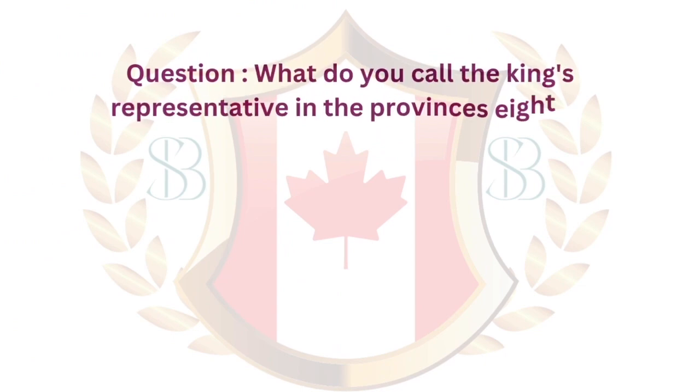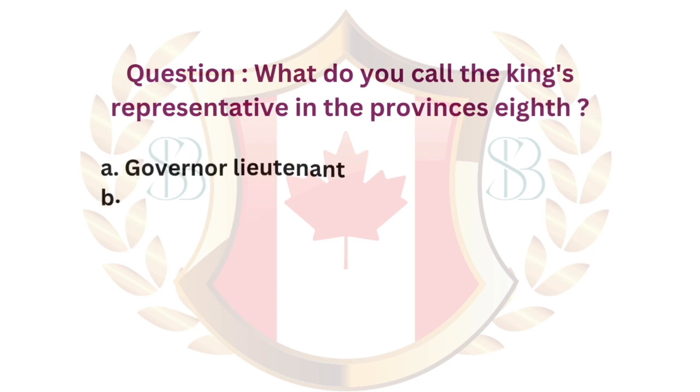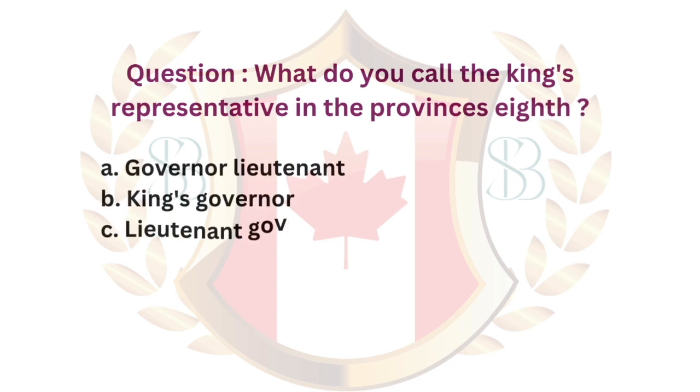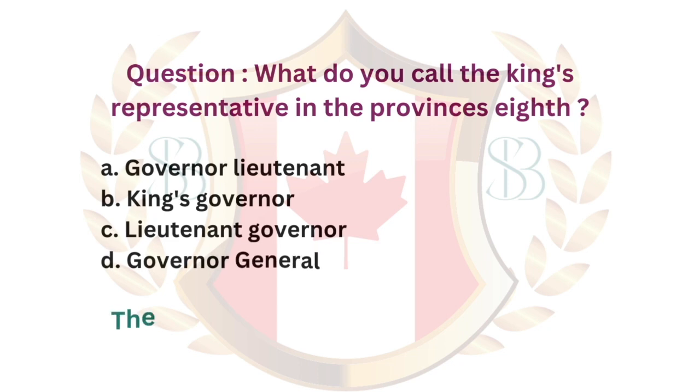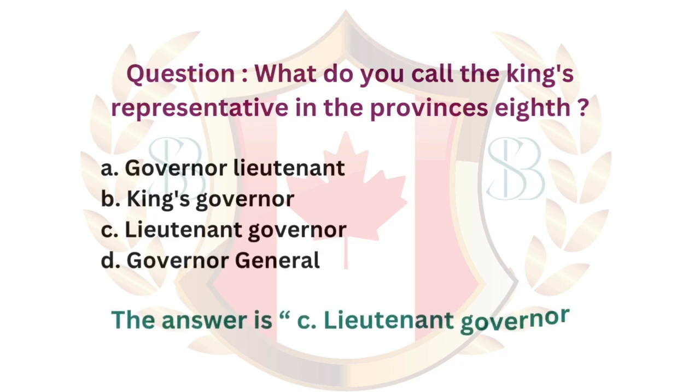Question. What do you call the King's representative in the provinces? A. Governor-Lieutenant. B. King's Governor. C. Lieutenant Governor. D. Governor-General. The answer is C. Lieutenant Governor.